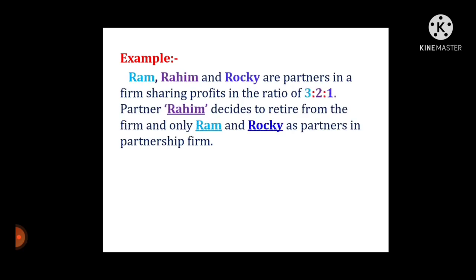Now see the example. Ram, Rahim and Rocky are partners in a firm sharing profits in the ratio of 3:2:1. Partner Rahim decides to retire from the firm and only Ram and Rocky remain as partners in the partnership firm. This change is also called reconstitution of the partnership. Retirement of a partner we will study in detail in chapter number 4.